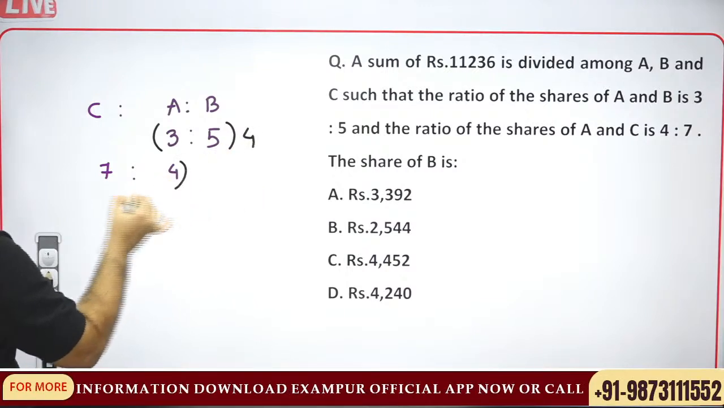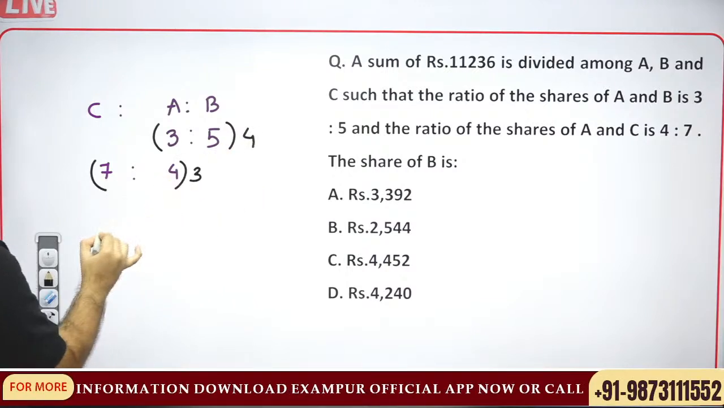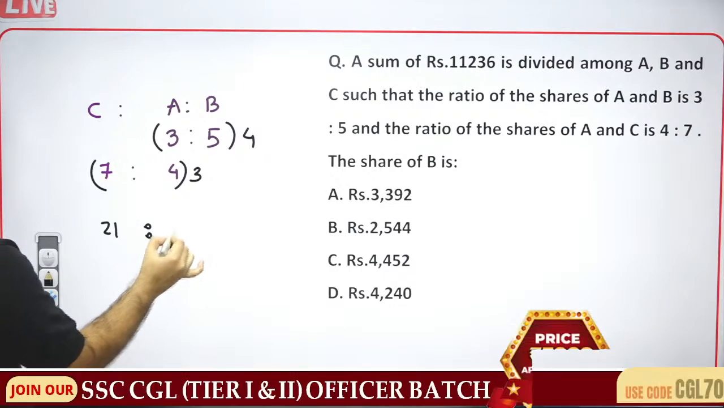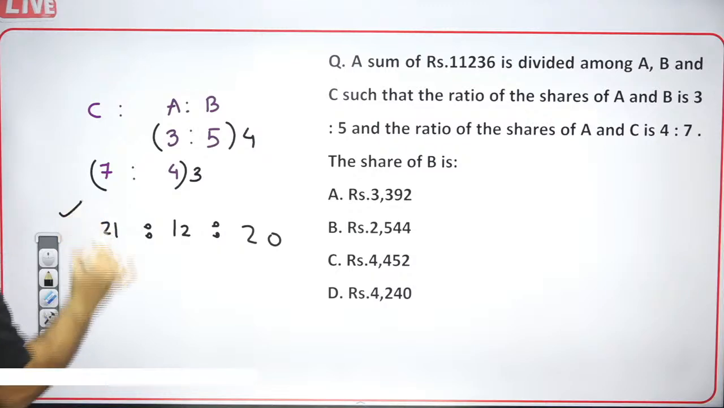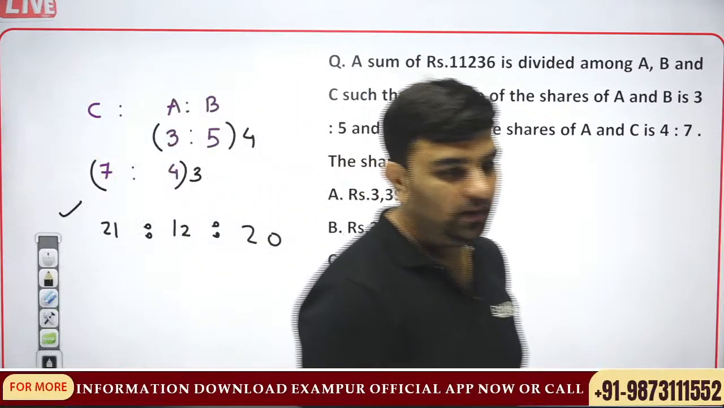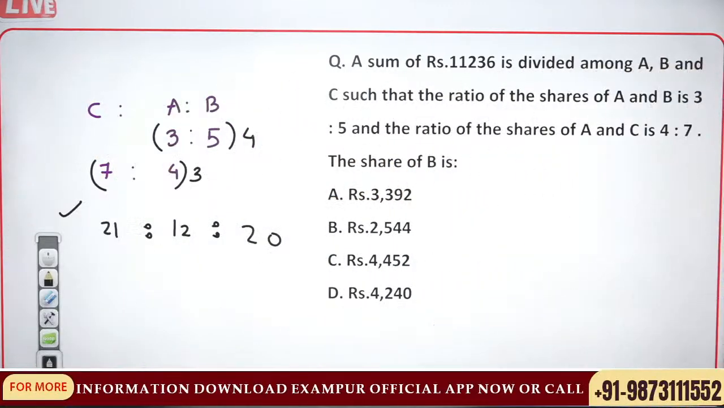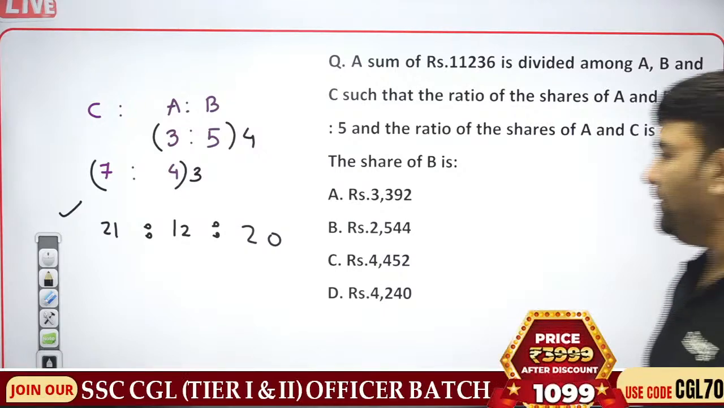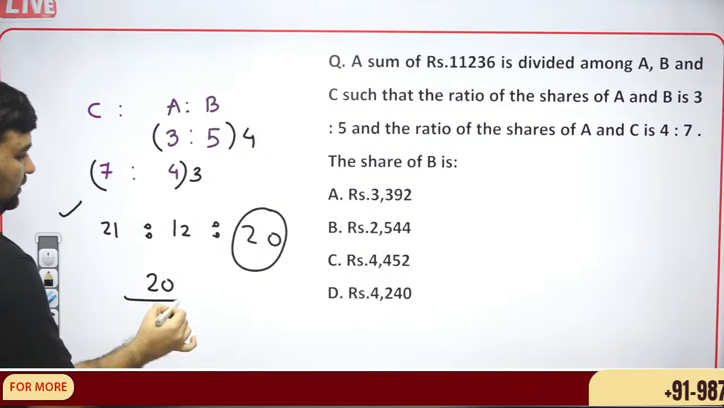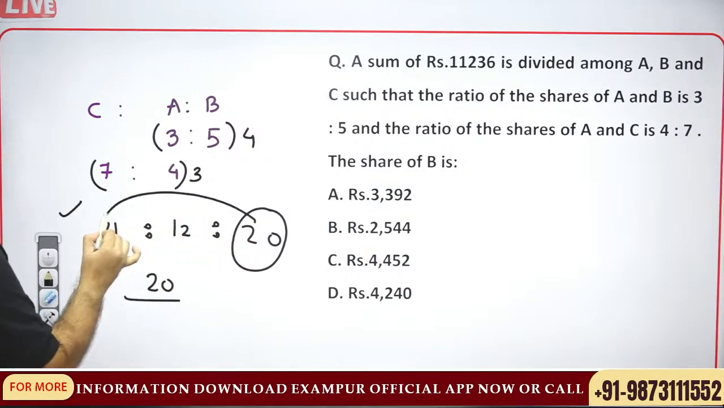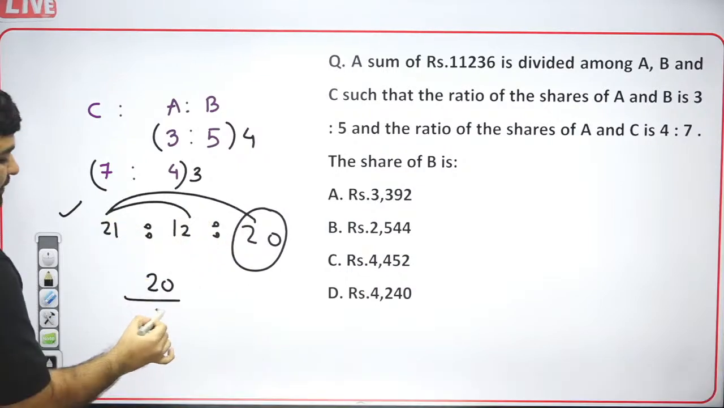Multiply by 4, multiply by 3. C is 21, A is 12, and B is 20. Share of B, 20, over total of 41, 51, 53.